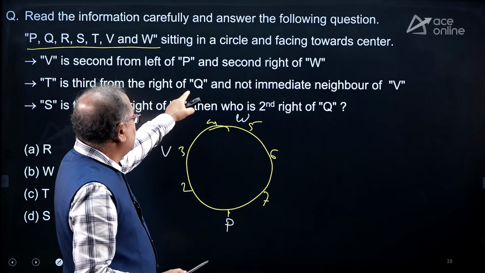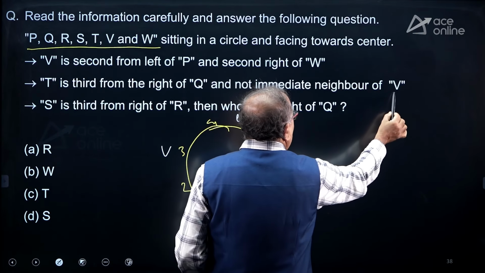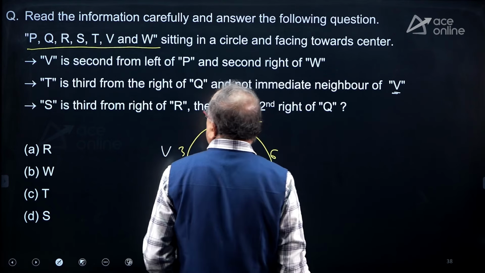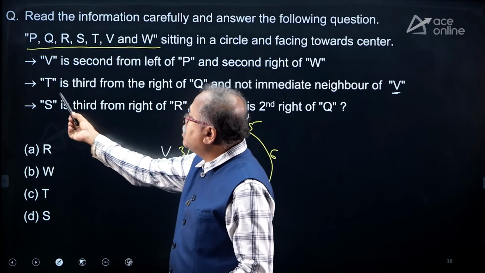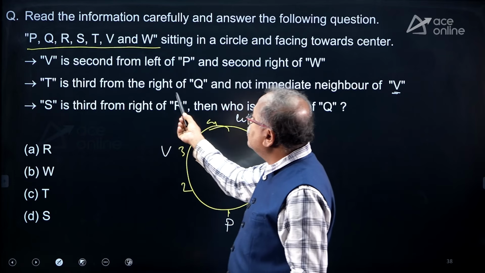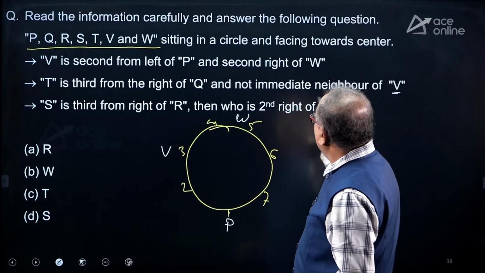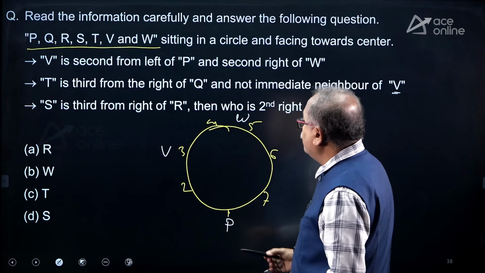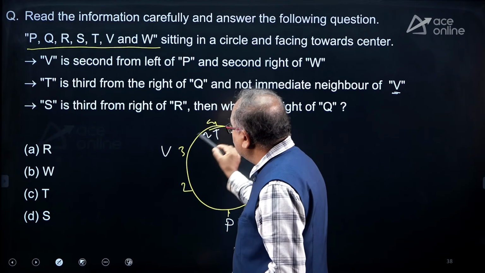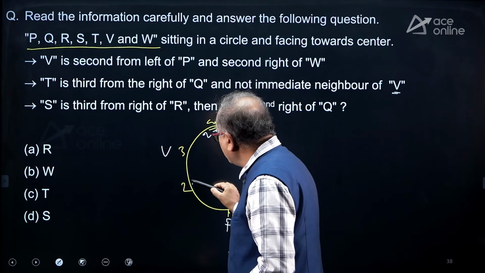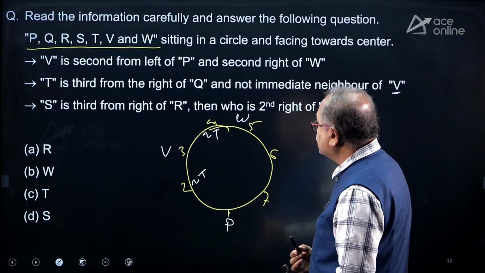T is third from the right of Q and not immediate neighbor of V. The whole sentence is talking about T. T is third to the right of Q, third to the right, anti-clockwise, but not immediate neighbor of V. So T cannot come over here, it's a neighbor of V. T cannot come over here, it's a neighbor of V. So where can I place T here?